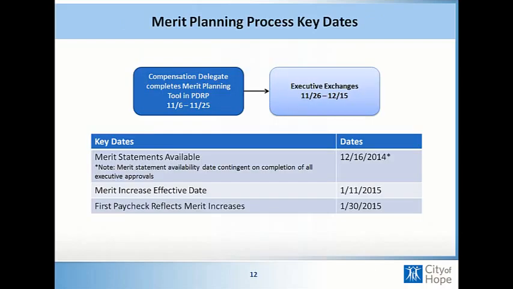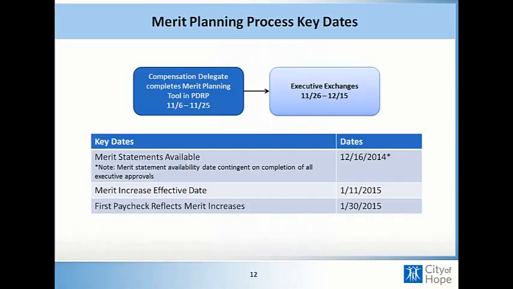So just going back over the key dates that you need to know. Compensation delegate plans are due the day before Thanksgiving on Wednesday, November 25th. And the VP and executive exchanges will be occurring between November 26th and December 15th. Remember that the merit statements are available once everything has been submitted, and so we anticipate that being December 16th. Everything needs to be submitted and approved, and you will receive a notification and the instructions to download those statements.